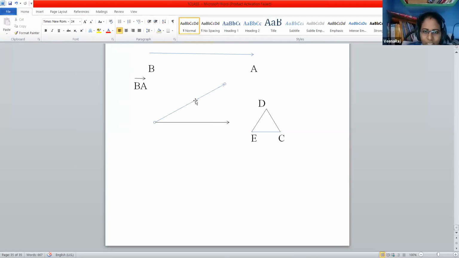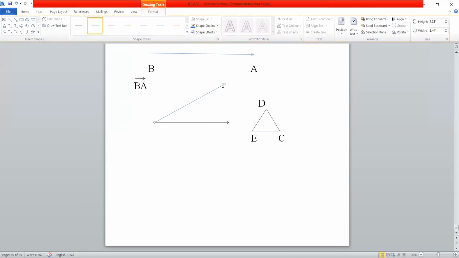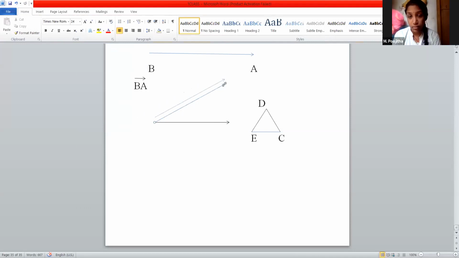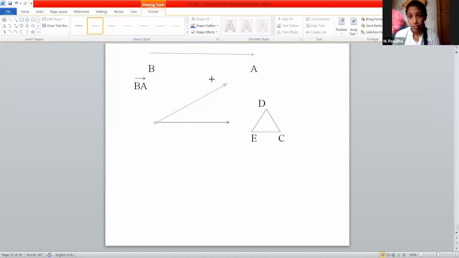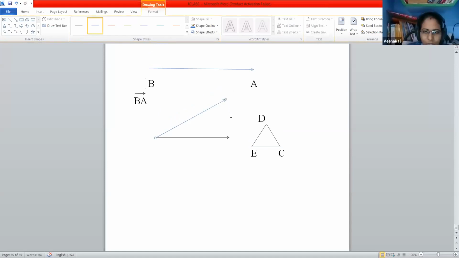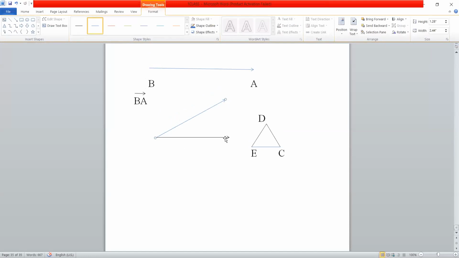Can you see this? We can move in this ray, we can take a rotation like this, right? We can terminate that. So that is the terminal ray. The base ray cannot change its position.